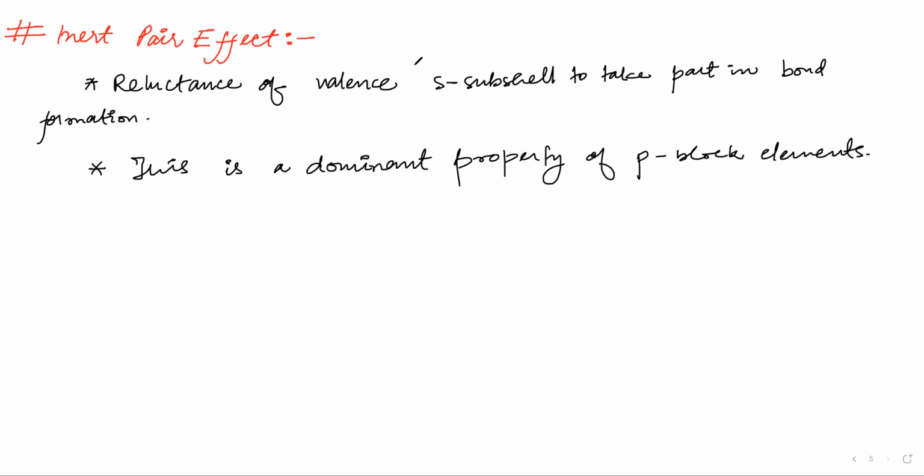What does this mean? For this we have to see an example, and this example is very near for you to understand. Bismuth: what is the atomic number of bismuth? It is 83. If I want to write the electronic configuration, I can write it starting with Xe, and this will be 4f14, then 5d10, then we will have 6s2, and then 6p3.